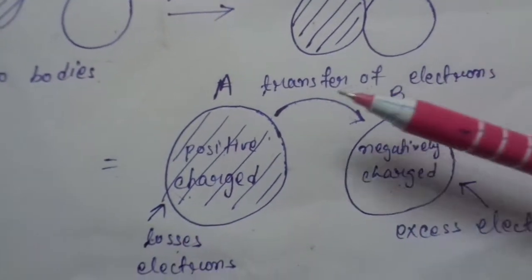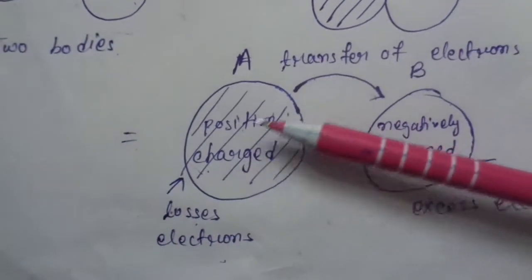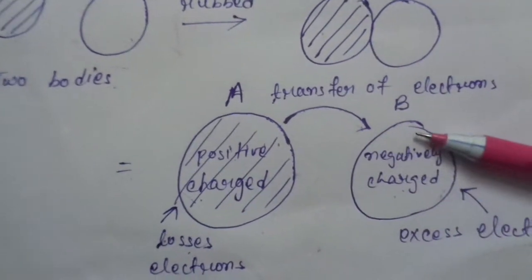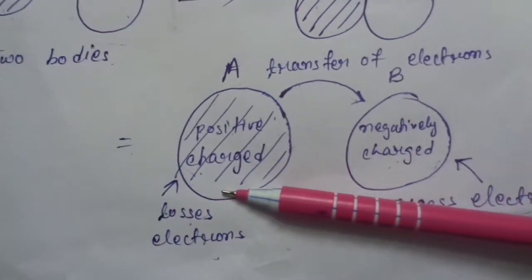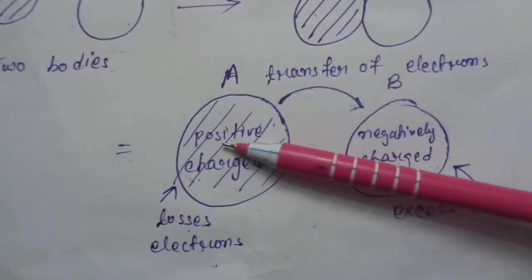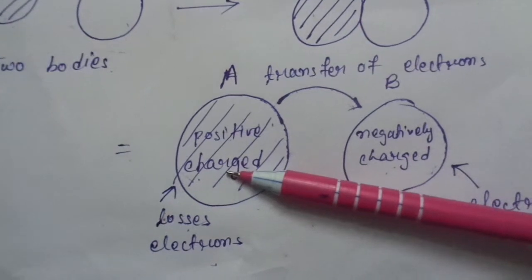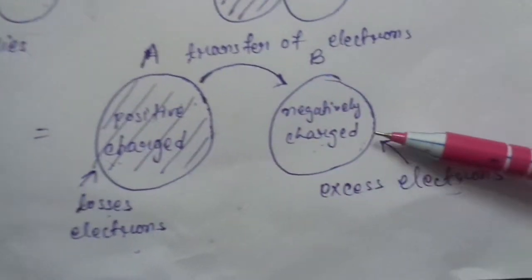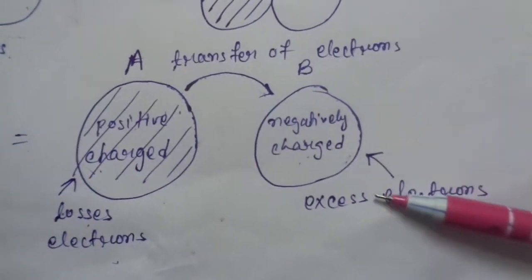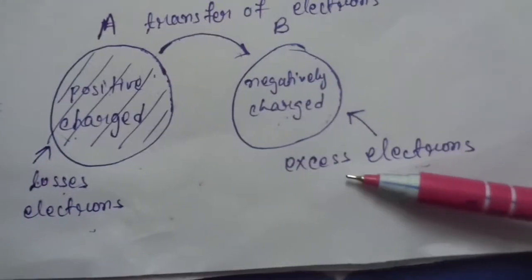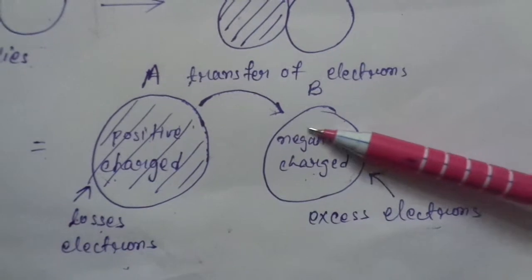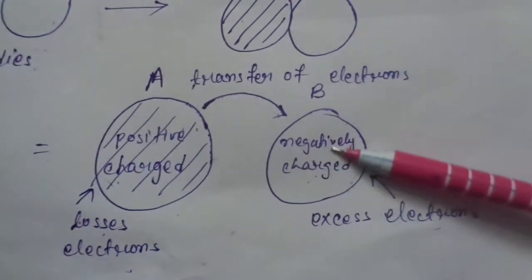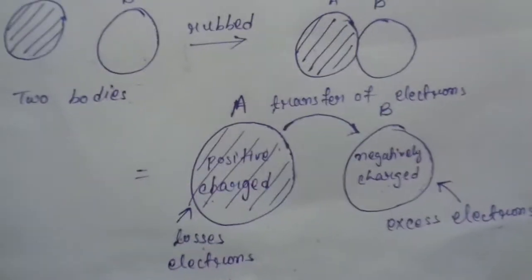The body A which loses electrons is called the positively charged body, and the body B which gets the electrons, meaning the excess of electrons, is negatively charged. Okay, all clear.